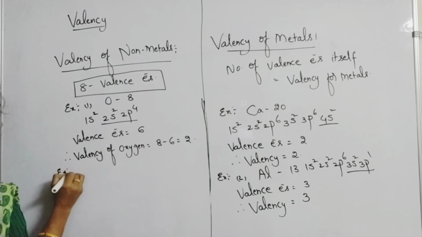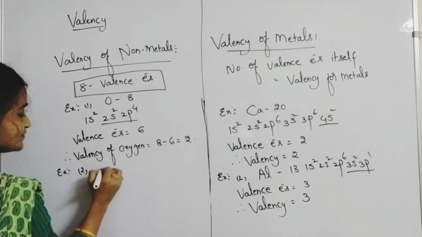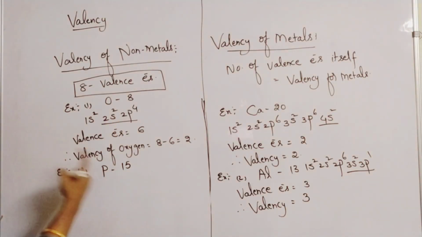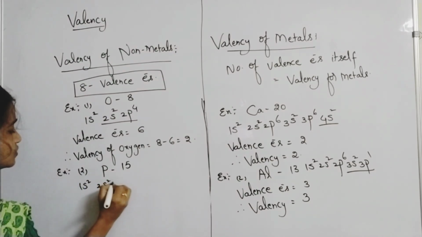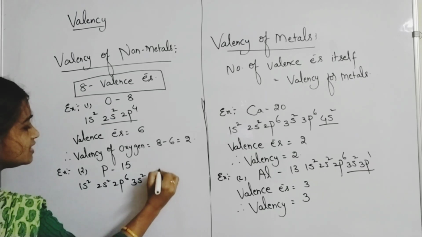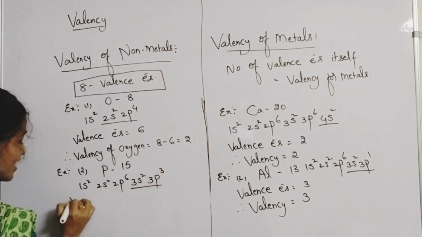You can take another example, like phosphorus. Phosphorus is a non-metal. Its atomic number is 15. So 1s2, 2s2, 2p6, 3s2, 3p3. You are finding valence electrons to be 5.